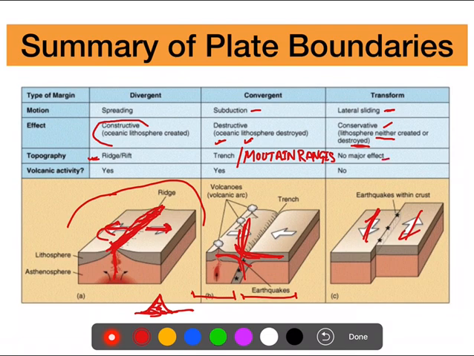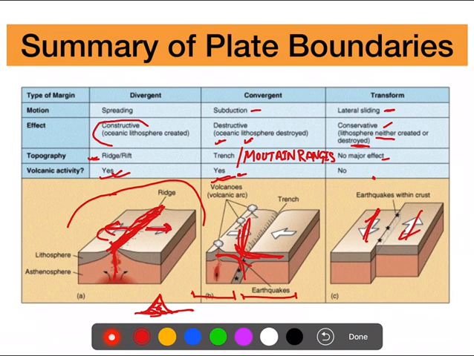Volcanic activity, yes, there is volcanic activity, and there is earthquake also. In case of divergent there is volcanic activity, and there is earthquake in case of convergent, and there is no volcanic activity in case of transform, but there will be earthquakes. Divergent and convergent boundaries will have both volcanic activity and earthquakes, but transform boundary will not have volcanic activity, while earthquakes are very common. Okay, so this was today's class regarding the theory of plate tectonics.